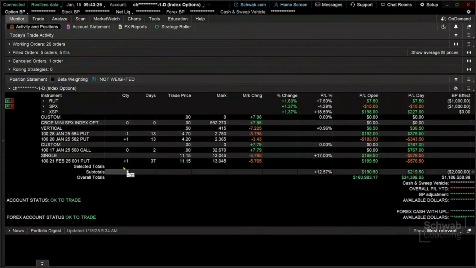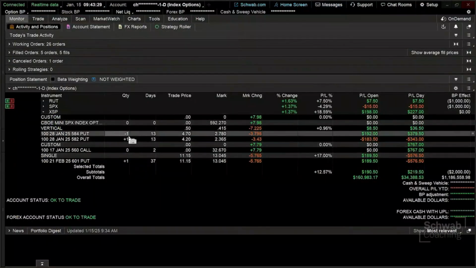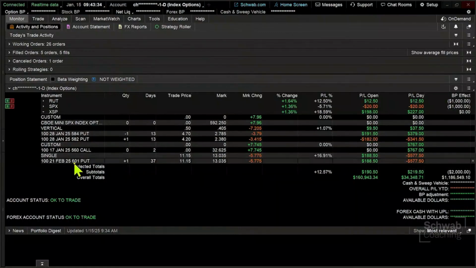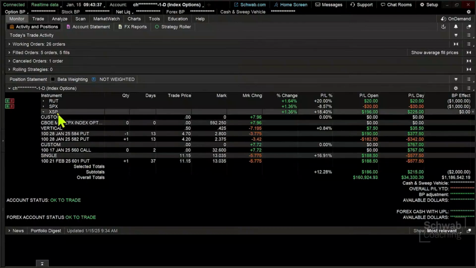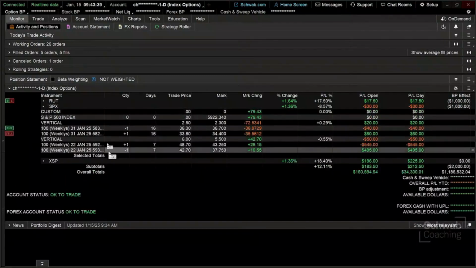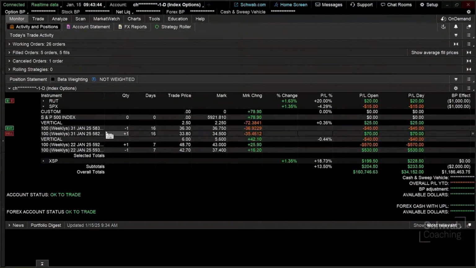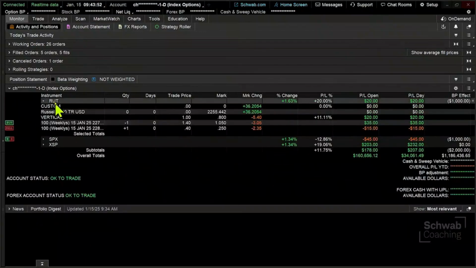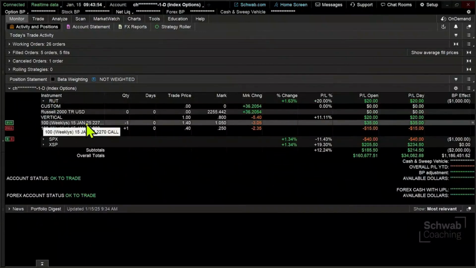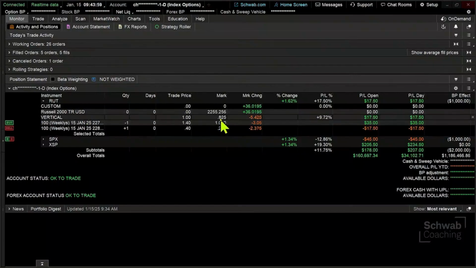But here's what we've got. We've got a short put vertical spread on XSP. We've got a long put to protect the downside. We've got an XSP short put vertical. We've got an XSP long call vertical. In both cases, we're looking for the same thing to happen, both directionally bullish. And then we've got that Russell 2000 0 DTE option that we are expecting to move in the direction that we want it to go, which is we expect the index to continue to move to the downside.